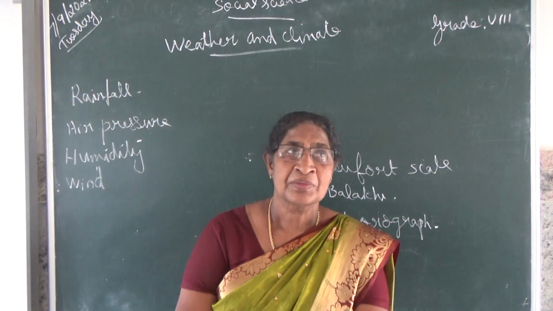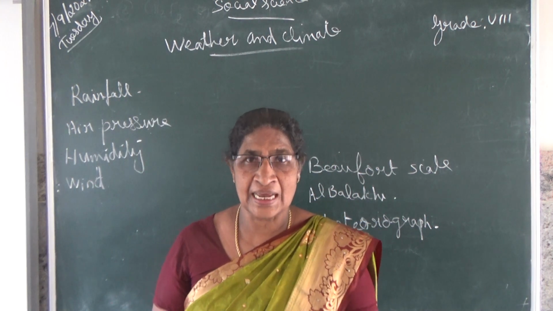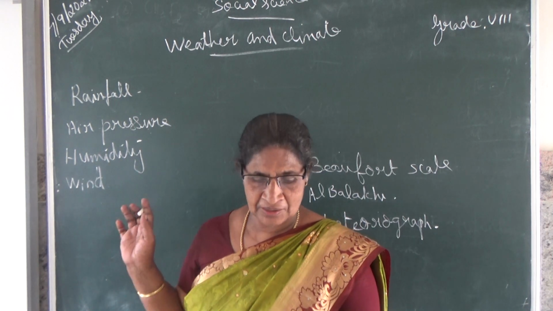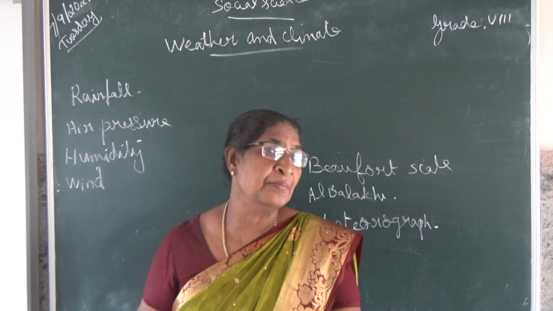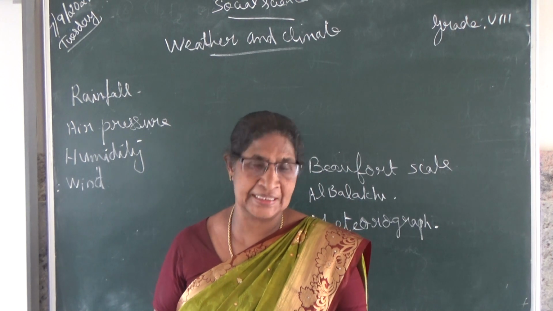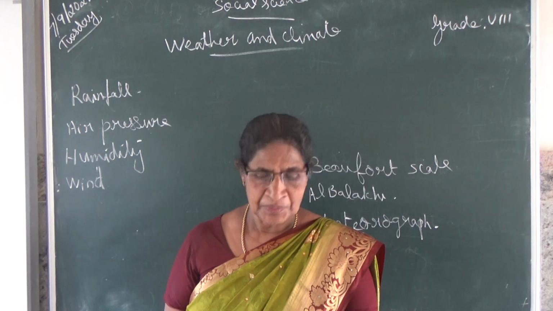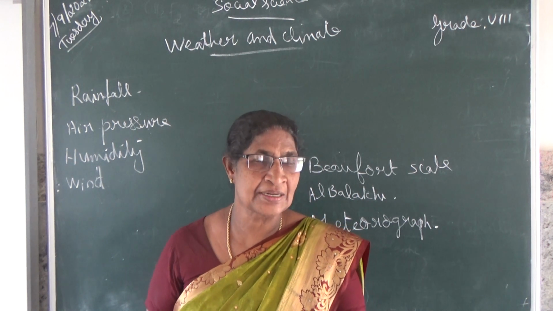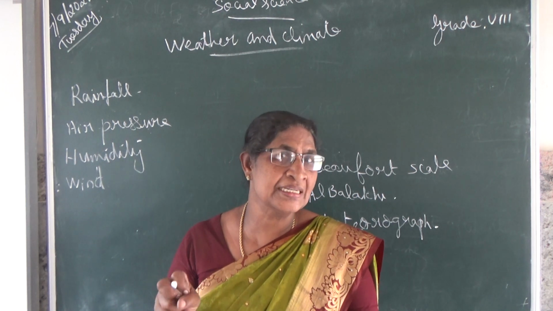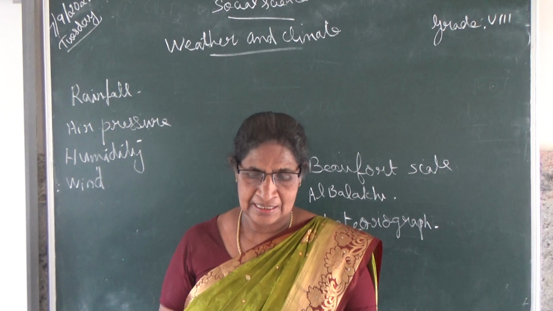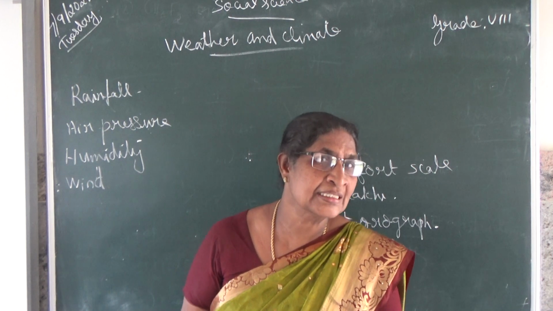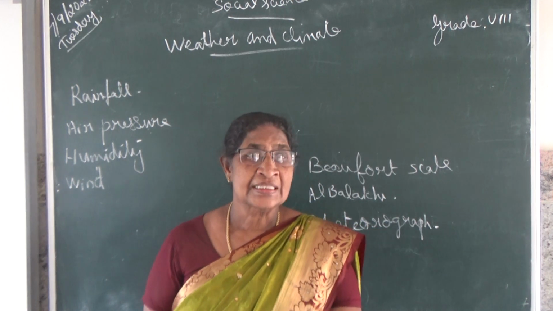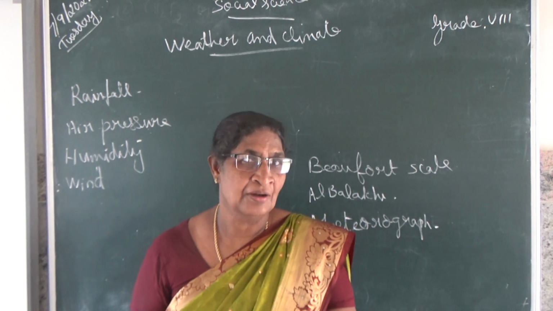Next, I taught about temperature. What is temperature? Temperature is the degree of heat present in the air. The temperature is measured in scales like Fahrenheit, Celsius and Kelvin.